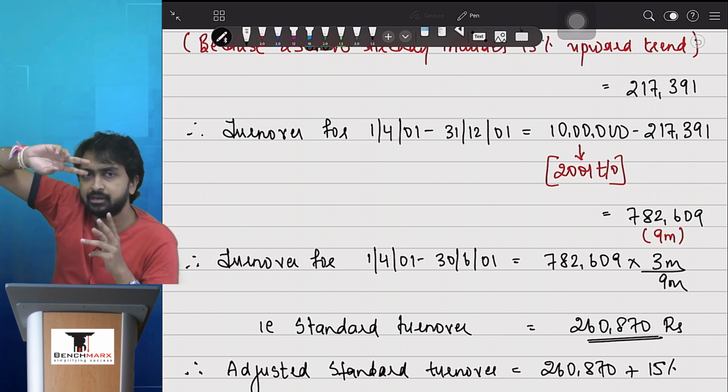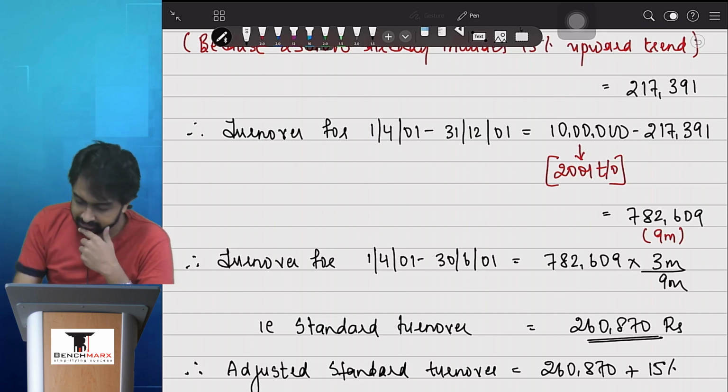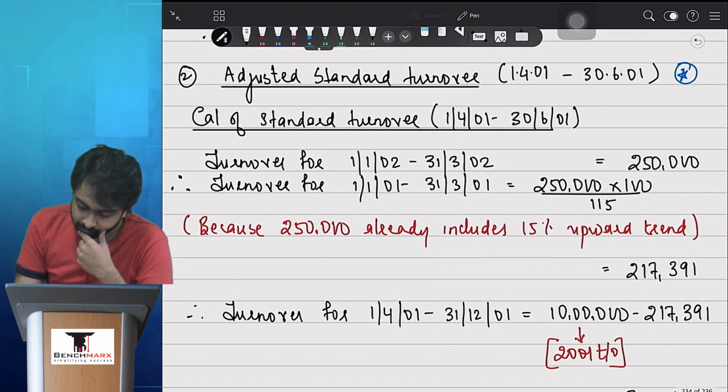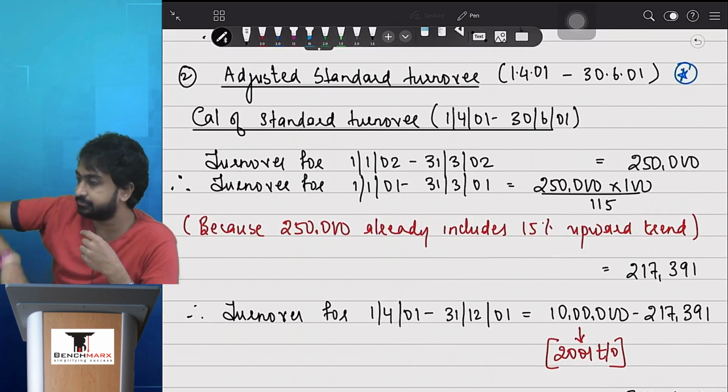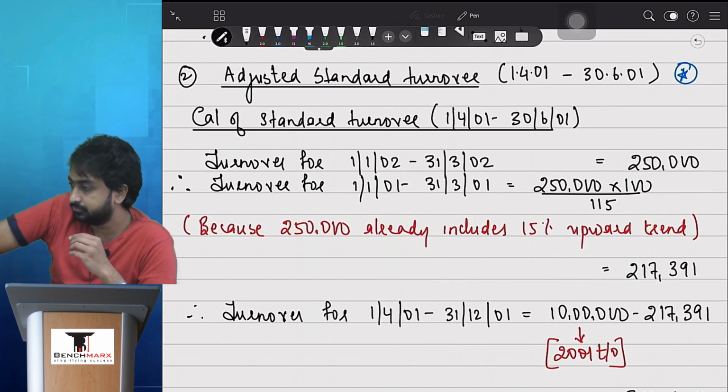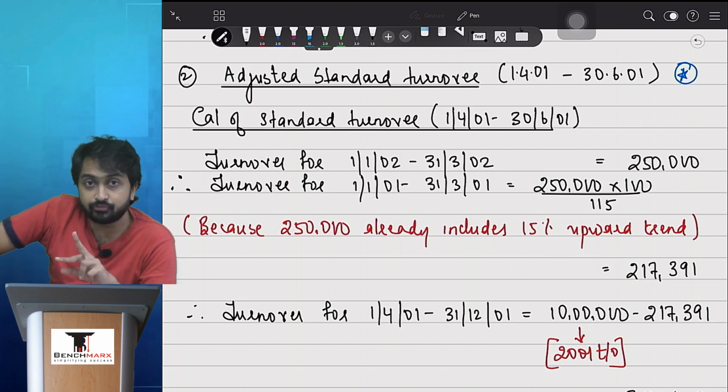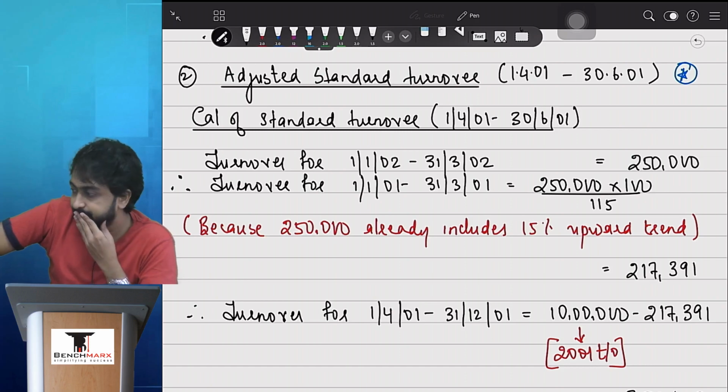And then I will need the next 3 months turnover, and the next 3 months turnover I think is 250,000. हाँ, बट इस ये दो फिगर्स में ट्रेंड एडजस्ट नहीं हुआ है. सोचो, in 782 and in 250 when I add, I'll get some number. This is the annual. I will need to adjust the trend, na?